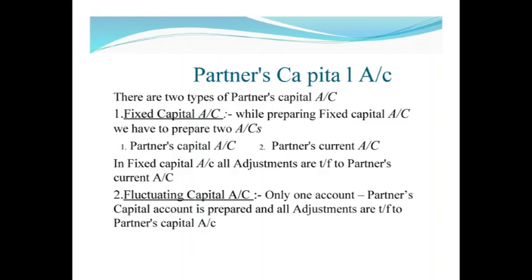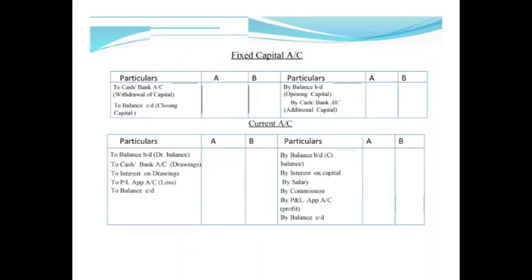On this slide, types of capital accounts are mentioned. A partnership firm can maintain its capital account on the two bases: first fixed capital account, second fluctuating capital account. When the capital remain fixed from the beginning of the firm till the end, two accounts are prepared: capital account and current account. When the capital fluctuates as the time passes, one account is prepared, that is partner's capital account.